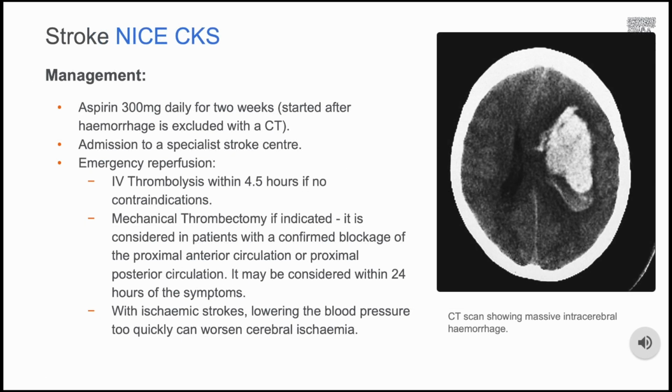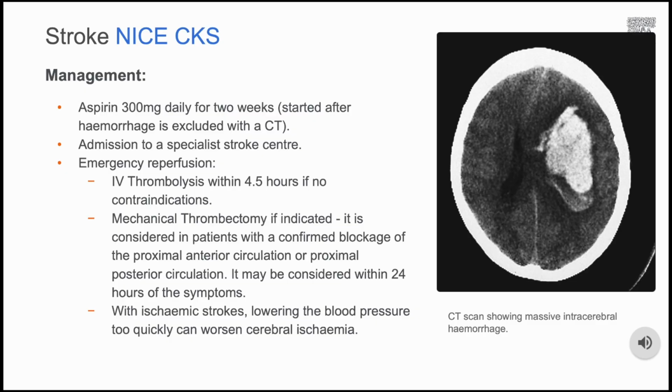Management of stroke. Patients with established stroke should be admitted to the hospital, ideally to a stroke unit. An ABCDE approach should be instituted. Thrombolysis with alteplase or an alternative medication in selected patients with ischemic stroke is beneficial when given up to 4.5 hours after symptom onset. Brain imaging is required before the commencement of treatment to exclude a hemorrhage.